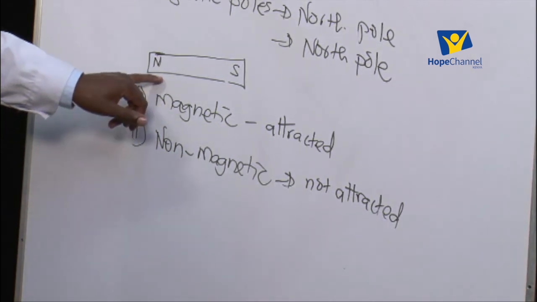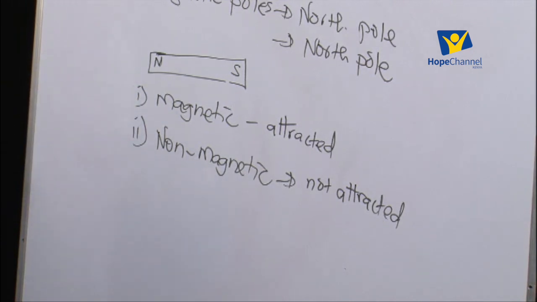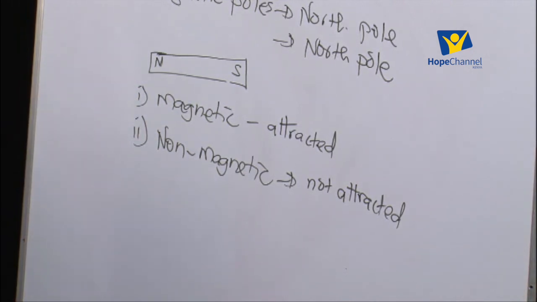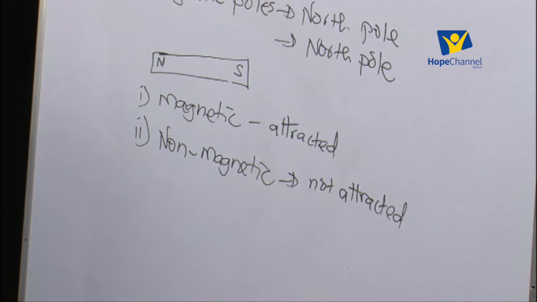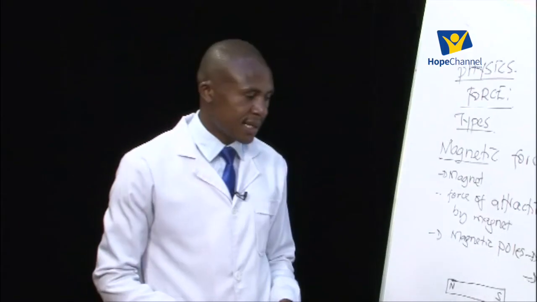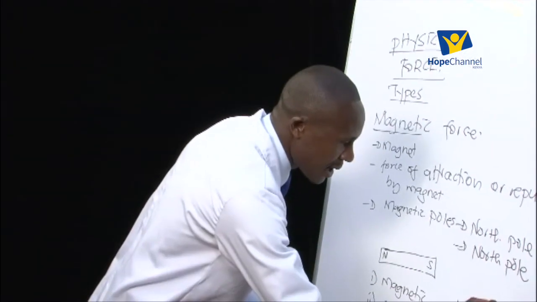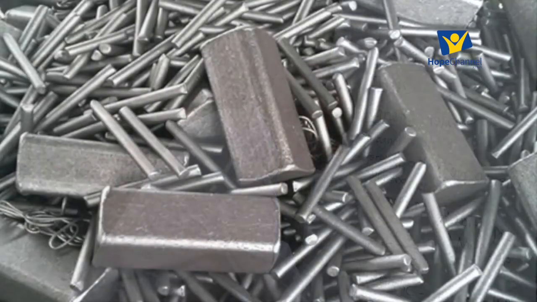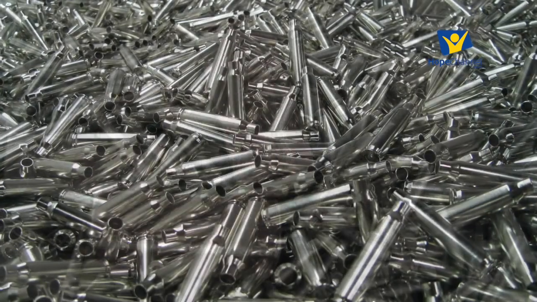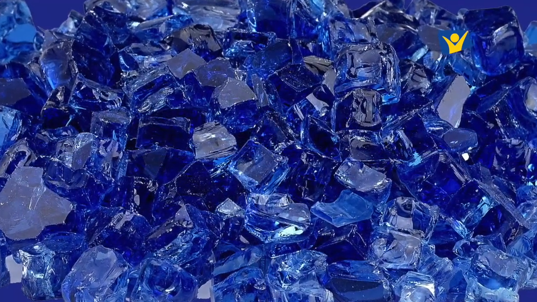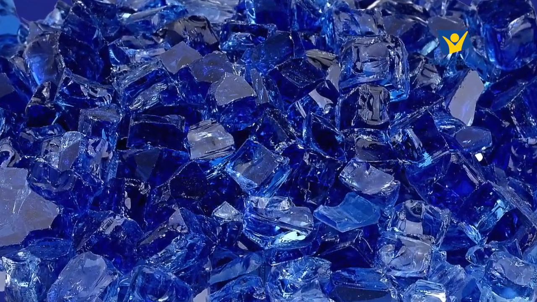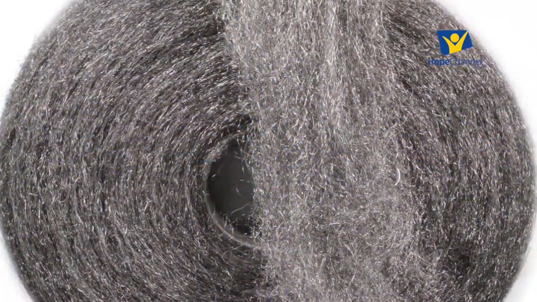So those materials which are attracted are called magnetic materials. Those which are not attracted, neither are they repelled, are called non-magnetic materials. Examples of magnetic materials, or those which are attracted by a magnet, we have the following. We have iron, then we have another one we call nickel, we have cobalt, we also talk of steel. These four materials are all known as magnetic materials.